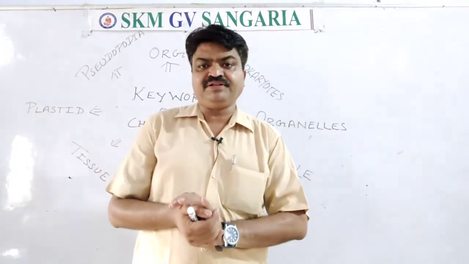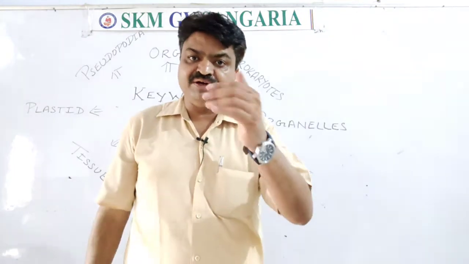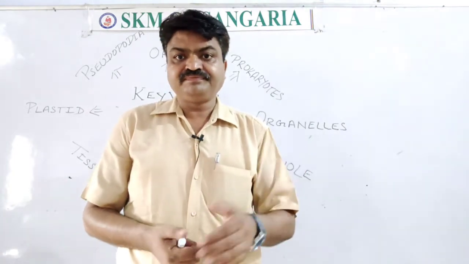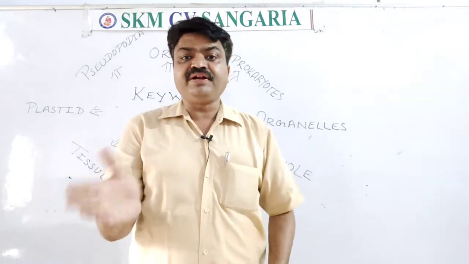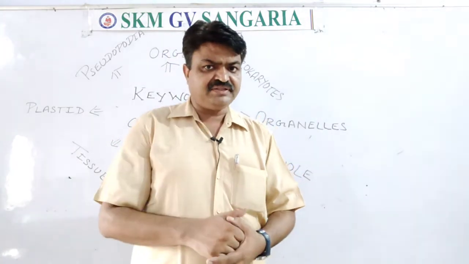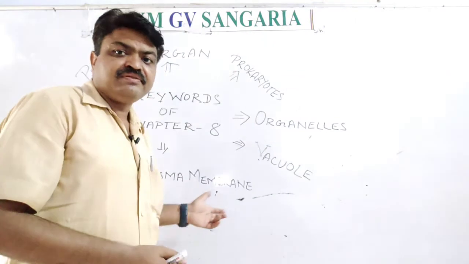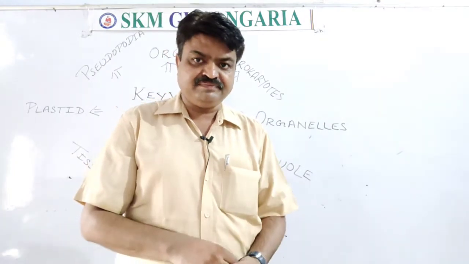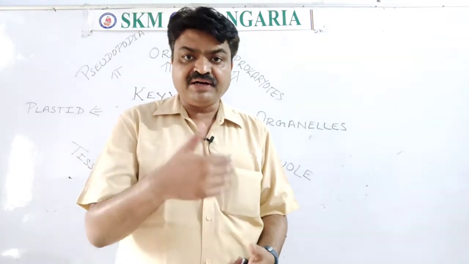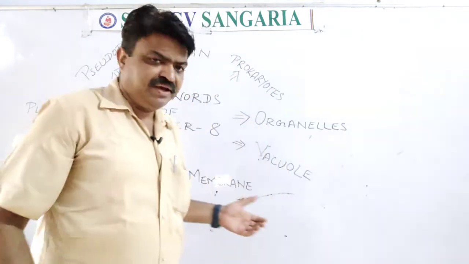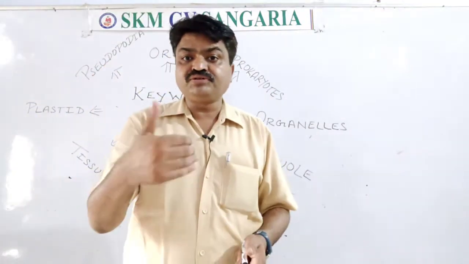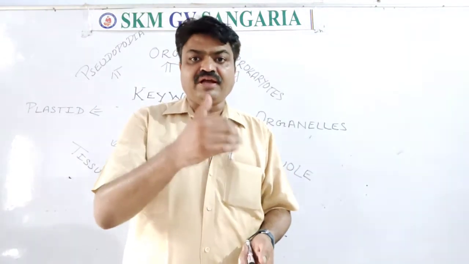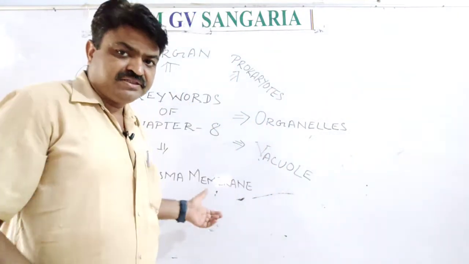Now we come to the next, the plasma membrane. What is the plasma membrane, student? It is the outer covering of the animal cell and the inner covering of the plant cell, and it allows entry or exit of different substances. So what definition will you write for the plasma membrane? The outer covering of the animal cell and the inner covering of the plant cell is known as the plasma membrane, and it helps in osmosis. With its help, substances enter or exit.